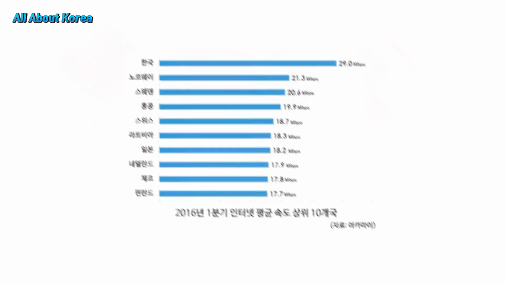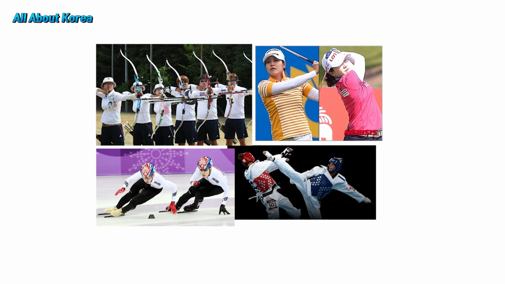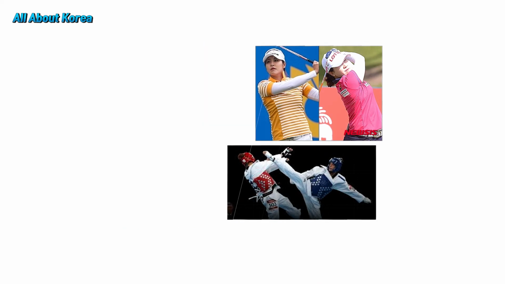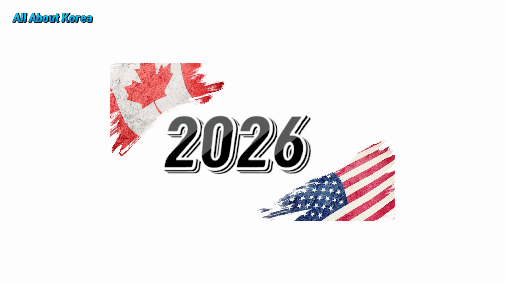Meanwhile, the grand slam of hosting international sporting events is if a nation hosts the Winter Olympics, Summer Olympics, FIFA World Cup, and the World Championships in athletics. Korea, with its hosting of the 2018 Pyeongchang Winter Olympics, was able to achieve this grand slam. Other countries with such record is Italy, Germany, Japan, France, and Russia. And not even the US has a grand slam. But with its co-hosting of the 2026 World Championships in athletics, the US will have a grand slam as well.